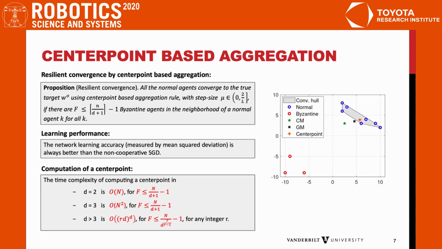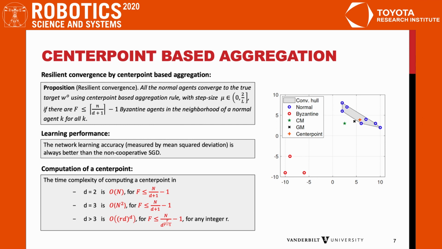Using center point for aggregation, we can further guarantee the resilient convergence of the diffusion algorithms, and the network learning performance is guaranteed to be better than the non-cooperative SGD algorithm. In 2 and 3 dimensions, computing a center point takes linear and quadratic time respectively, and in higher dimensions, computing an exact center point is expensive, but we can use approximate algorithms to compute an approximate center point to reduce the time complexity.